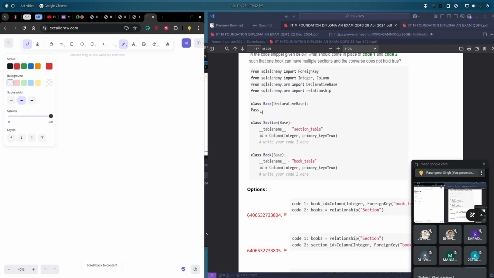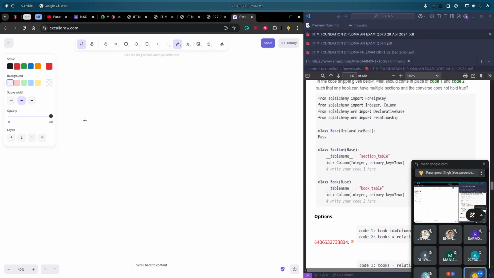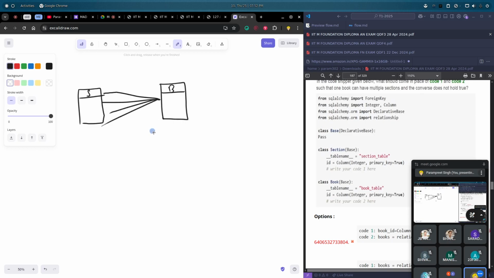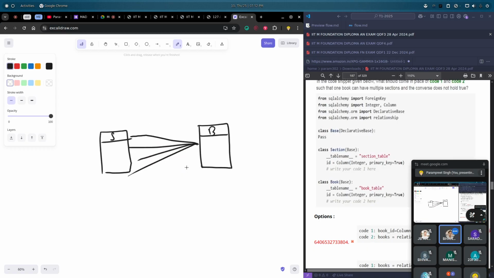So what we are doing here exactly is we are having a table named section, and we are having another table, book. The thing is, they are saying one book can have multiple sections, something like this, a one to many relationship, right? You all can see the whiteboard, right? Or should I zoom in? Yes, you can see.